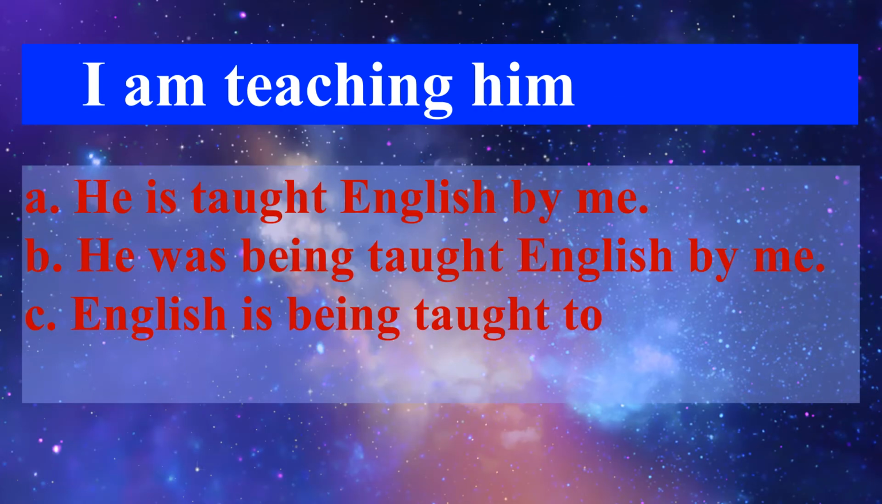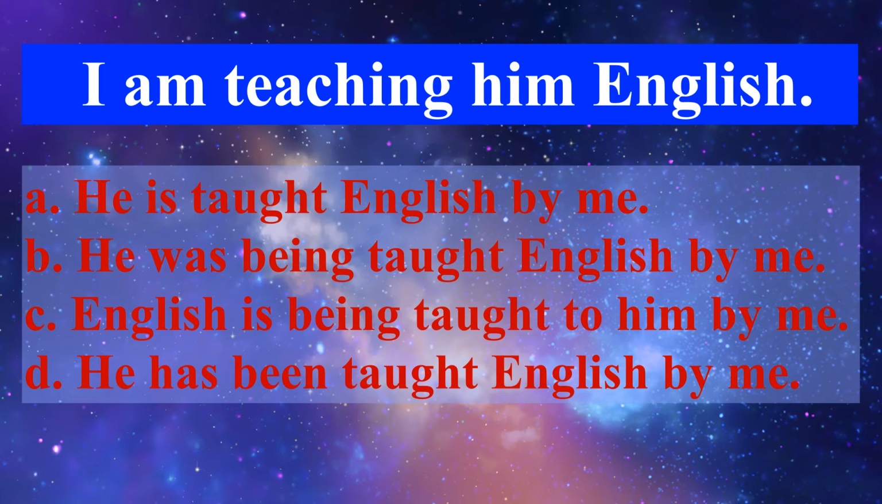Now the next sentence is I am teaching him English. The tense used here is present continuous. We can see that there are 2 objects, him and English. So we can start our sentence either with he or with English. After going through all the options, we can find that C is the accurate choice because object English is being, the correct tense and taught the third form of the verb. Altogether, they are used very accurately. So we'll go with C option.